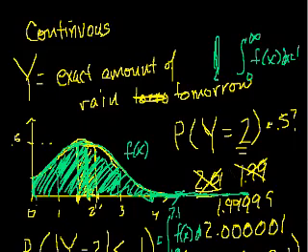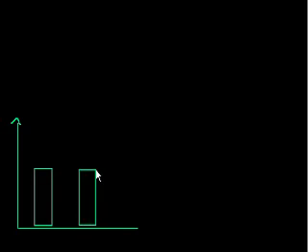And this also applies to discrete probability distributions. Let me draw one. The sum of all of the probabilities has to be equal to 1. In that example with the dice, or let's say, since it's faster to draw, the coin, the two probabilities have to be equal to 1.